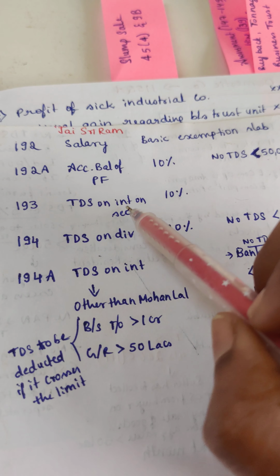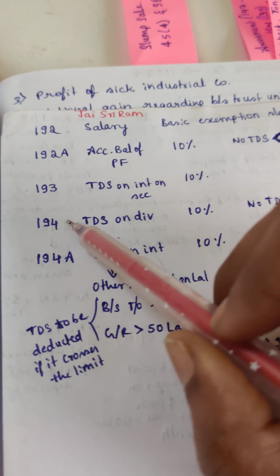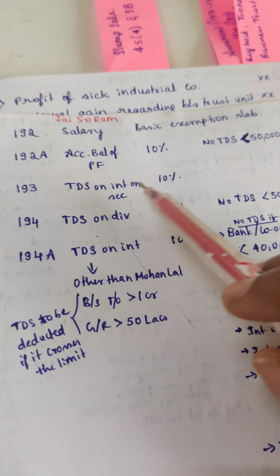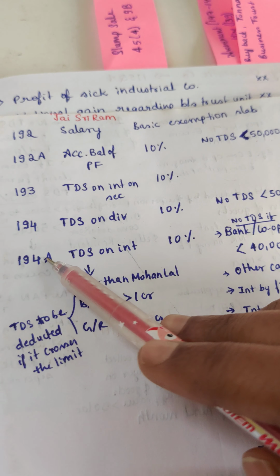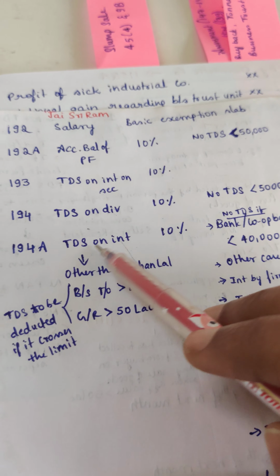193, TDS on interest on securities, 10%. 194, TDS on dividend, that is 10%. 194A, TDS on interest. The previous one is interest on securities; this is just normal interest.